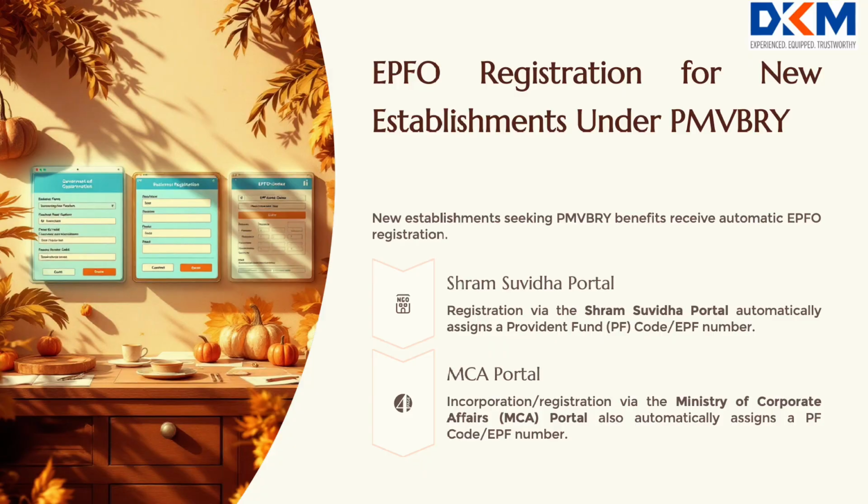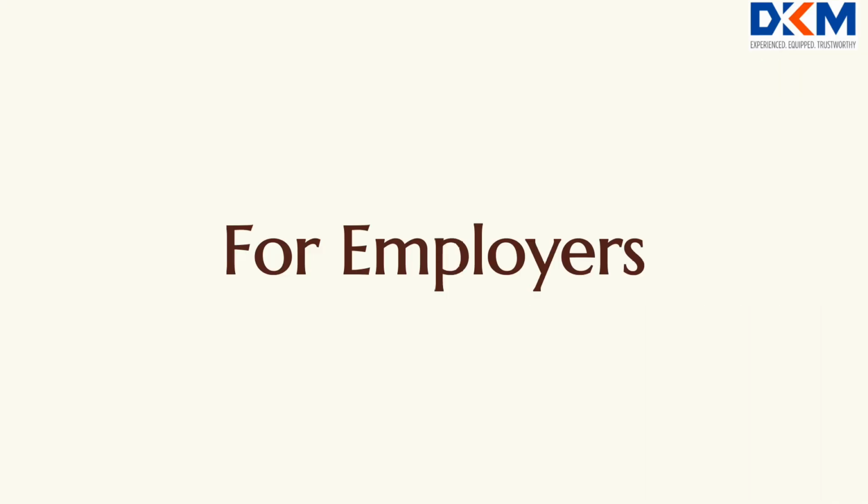How can a new establishment register with EPFO to avail benefits under the Pradhan Mantri Viksit Bharat Rozgar Yojana? No separate process is required. New establishments registering through the Shram Suvidha portal of the Ministry of Labor and Employment or the Ministry of Corporate Affairs, MCA, portal are automatically allotted a PF code or EPF number at the time of incorporation or registration.